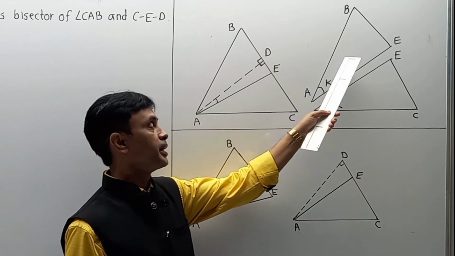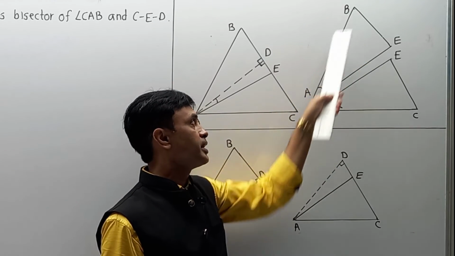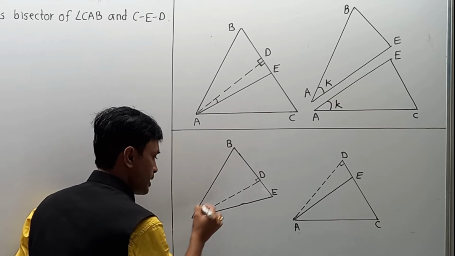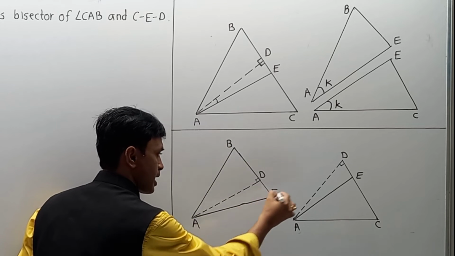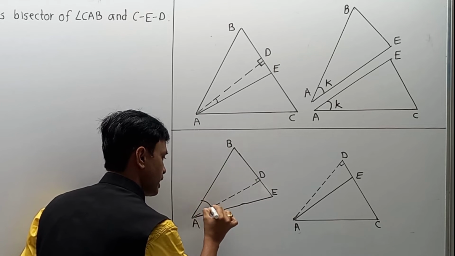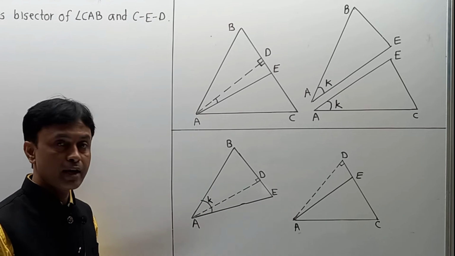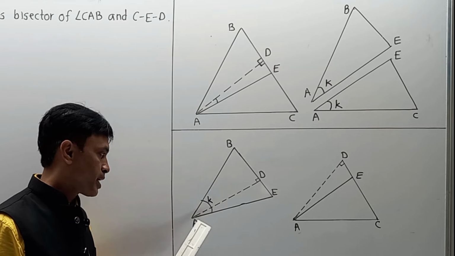Please pay attention again, from the main diagram, BAE. We have taken this value as K. Means this total angle BAE is K. And among this part I have to write the value of DAE.